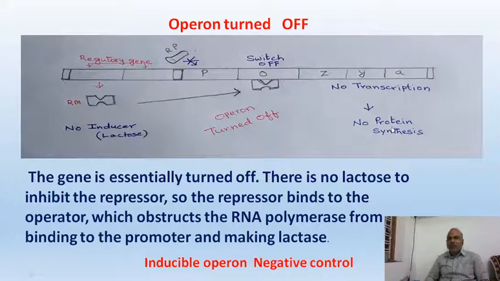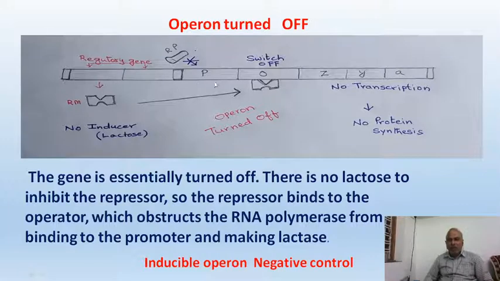No transcription, no protein synthesis. Why are there no enzymes? Because there is no inducer, there is no lactose. No lactose, no proteins. So here, under normal conditions, this operon does not work. So it is negative. Why is it negative? Under normal conditions, it does not produce any proteins. It is a negatively controlled operon. And it starts its function when there is an inducer. So it is inducible. It can be induced with a molecule. That is why this is known as an inducible, negatively controlled operon.